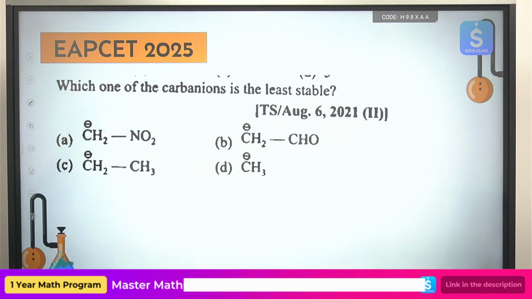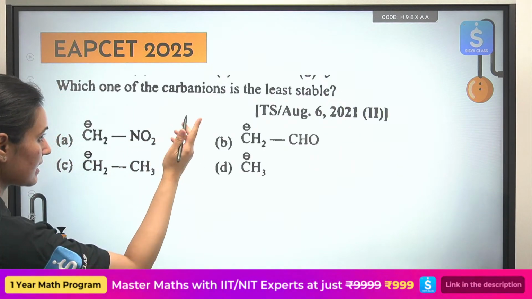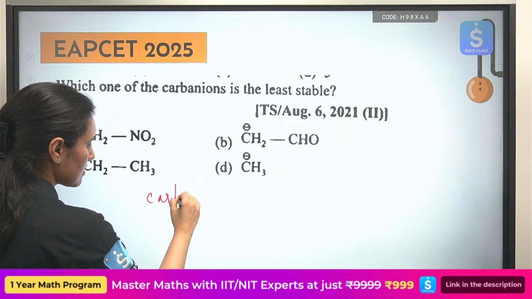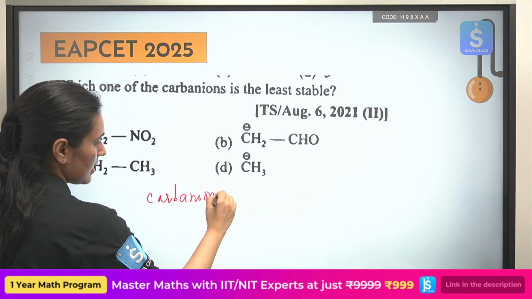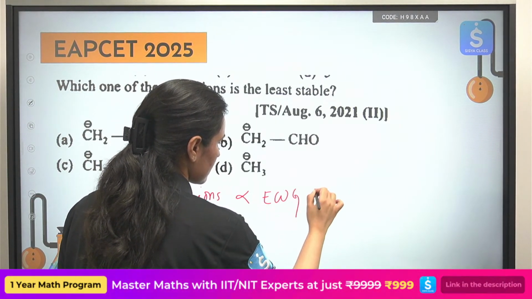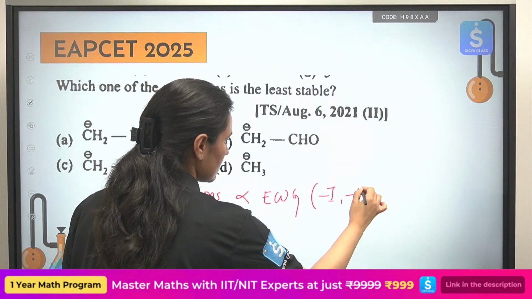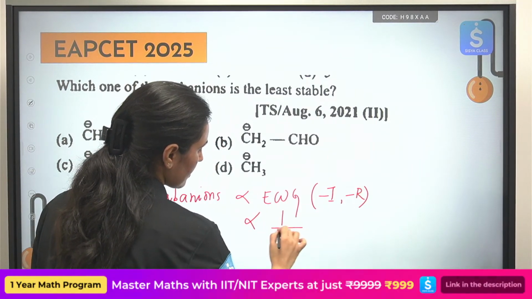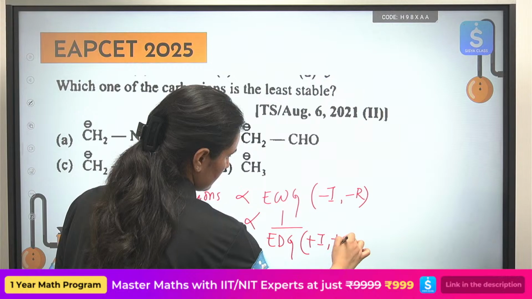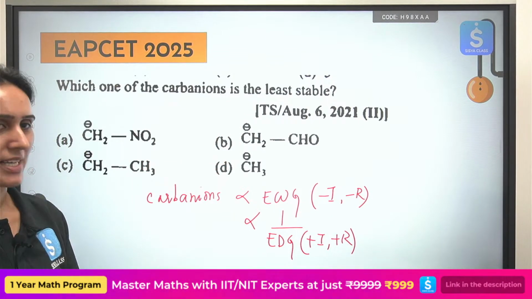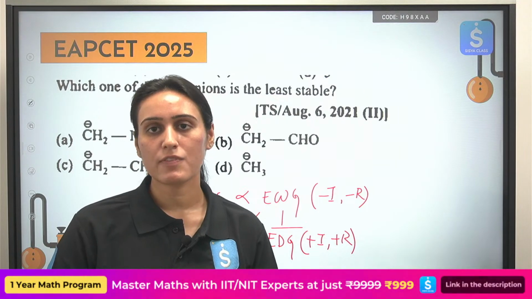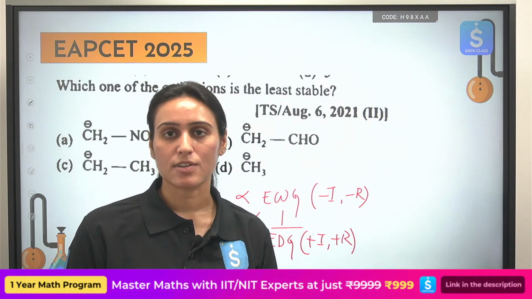Which one of the following carbanions is least stable? I have written this thing, if you remember. Negatively charged species, carbanions, are stabilized by electron withdrawing groups. I hope you remember. And what type of groups you will avoid? They are going to destabilize you. That is your entire question. That is how they will ask you. So you just have to identify which group is electron donating, which group is electron withdrawing, and you can answer